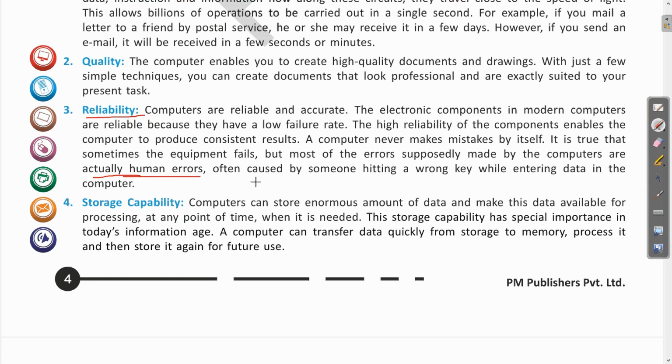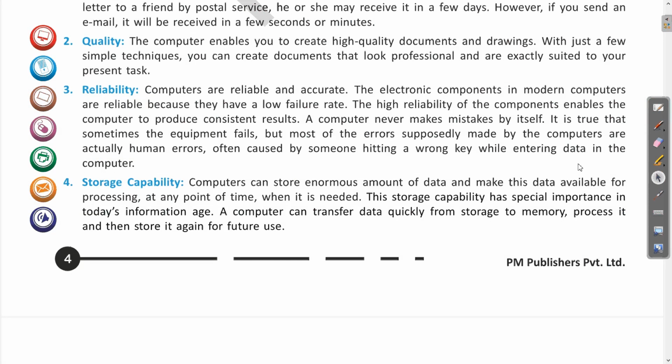Clear? These errors are often caused by someone hitting a wrong key while entering the data in the computer. So if the instructions which we are giving to the computer are correct, then the output obtained will also be correct and reliable. So this is how the computer is reliable and accurate.